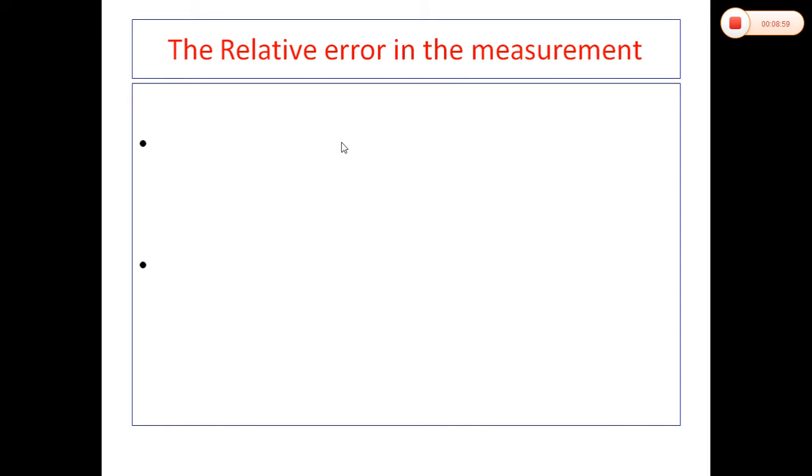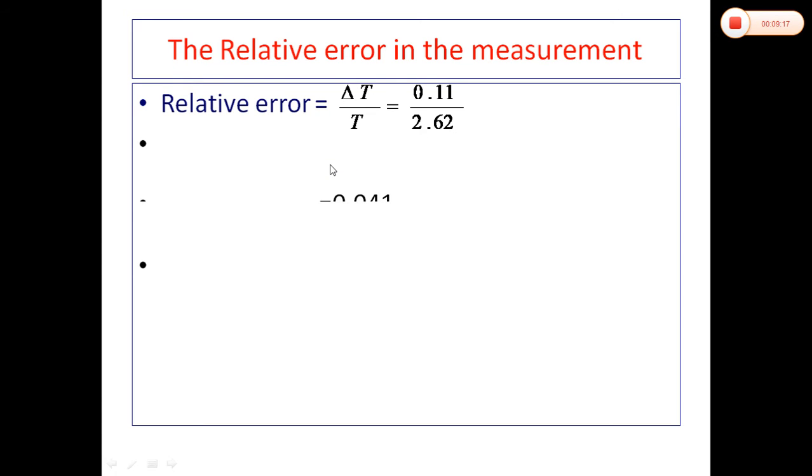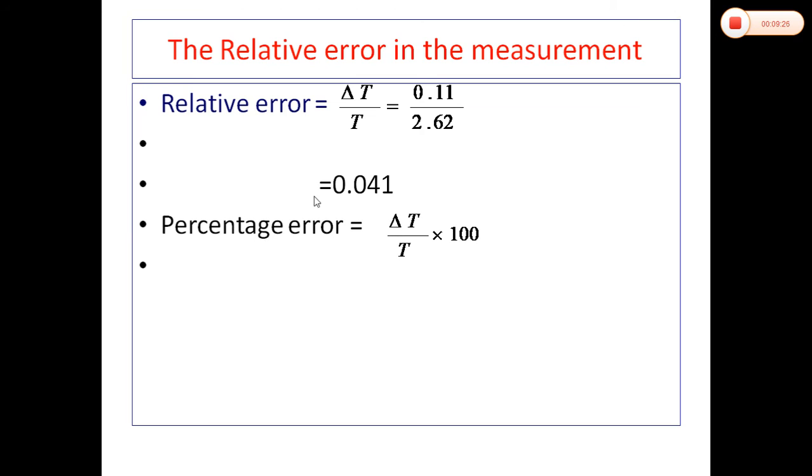Now the relative error in the measurement. Relative error is defined as the ratio of the mean absolute error to the real value of the physical quantity, so it is delta T divided by T. So 0.11 divided by 2.62, this is the relative error, and dividing we got 0.041. Now the percentage error. Multiplying this relative error by 100, we got the percentage error, and that is equal to 4.1%. So this is one example related to the different errors in the measurement.